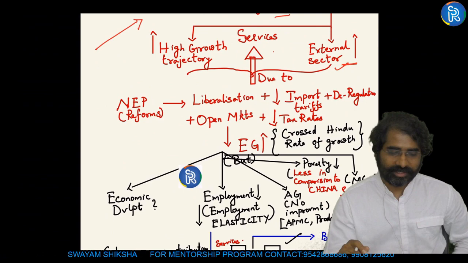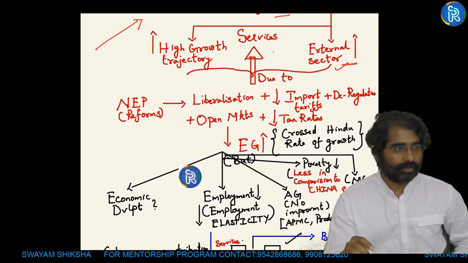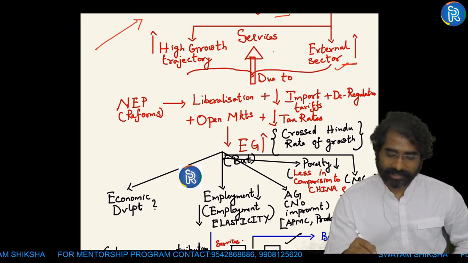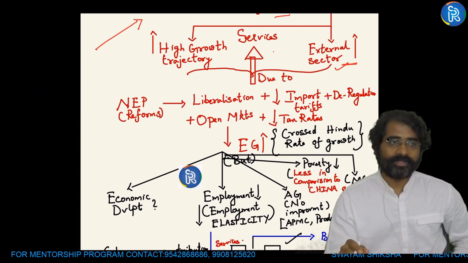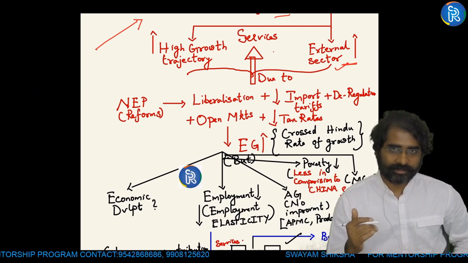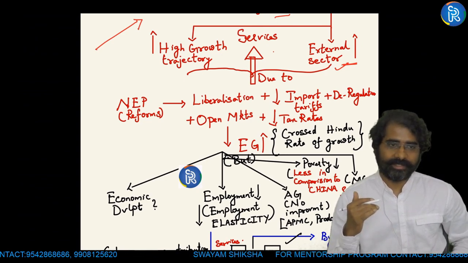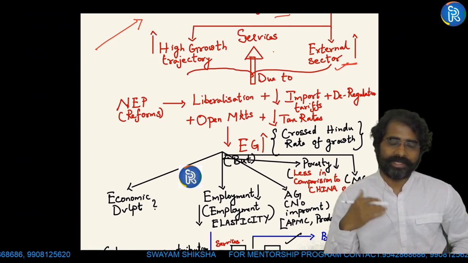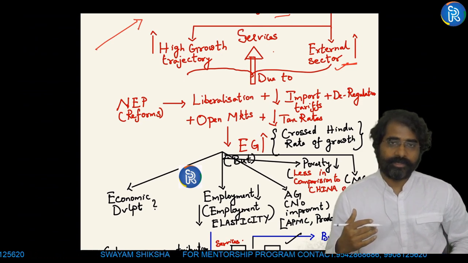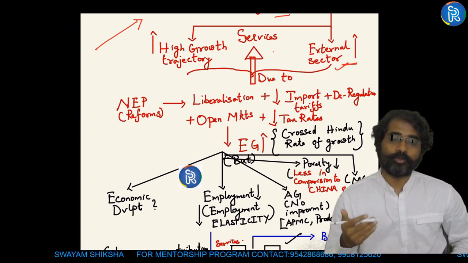So when we brought in these new economic reforms, we brought in something like liberalization. Along with that, we reduced import tariffs. We came up with deregulation. Regulation means government control was high. Deregulation, controls were liberalized. We also reduced tax rates.